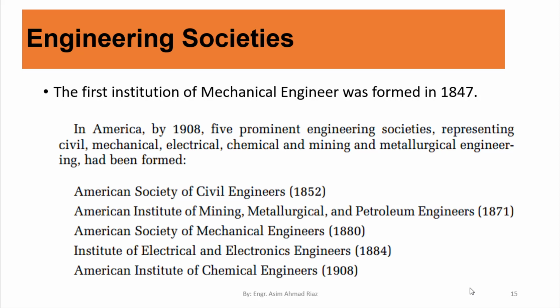American Society of Civil Engineers, American Institute of Mining, Metallurgical and Petroleum Engineers, American Society of Mechanical Engineers, a well-known society, ASME, was formed in 1880. Then IEEE was formed in 1884. American Institute of Chemical Engineers was formed in 1908. We have other societies, which are ASHRAE, Society of Automotive Engineers, and so on.